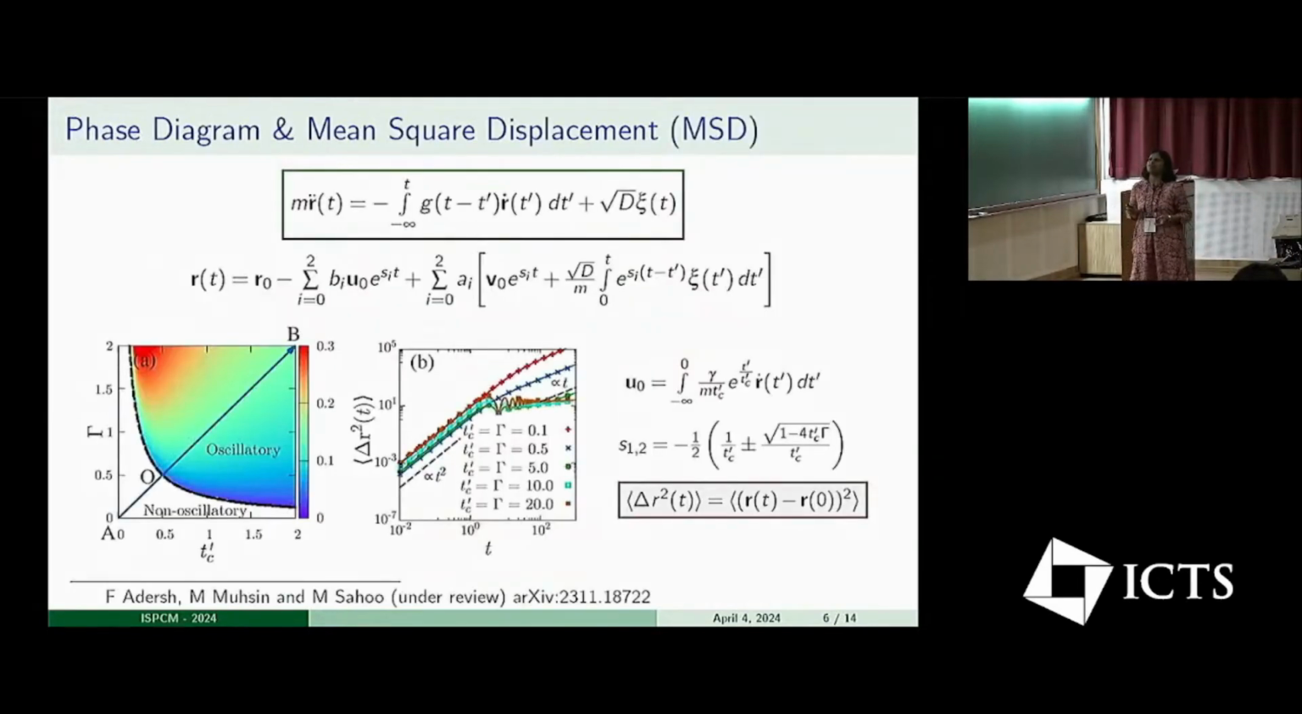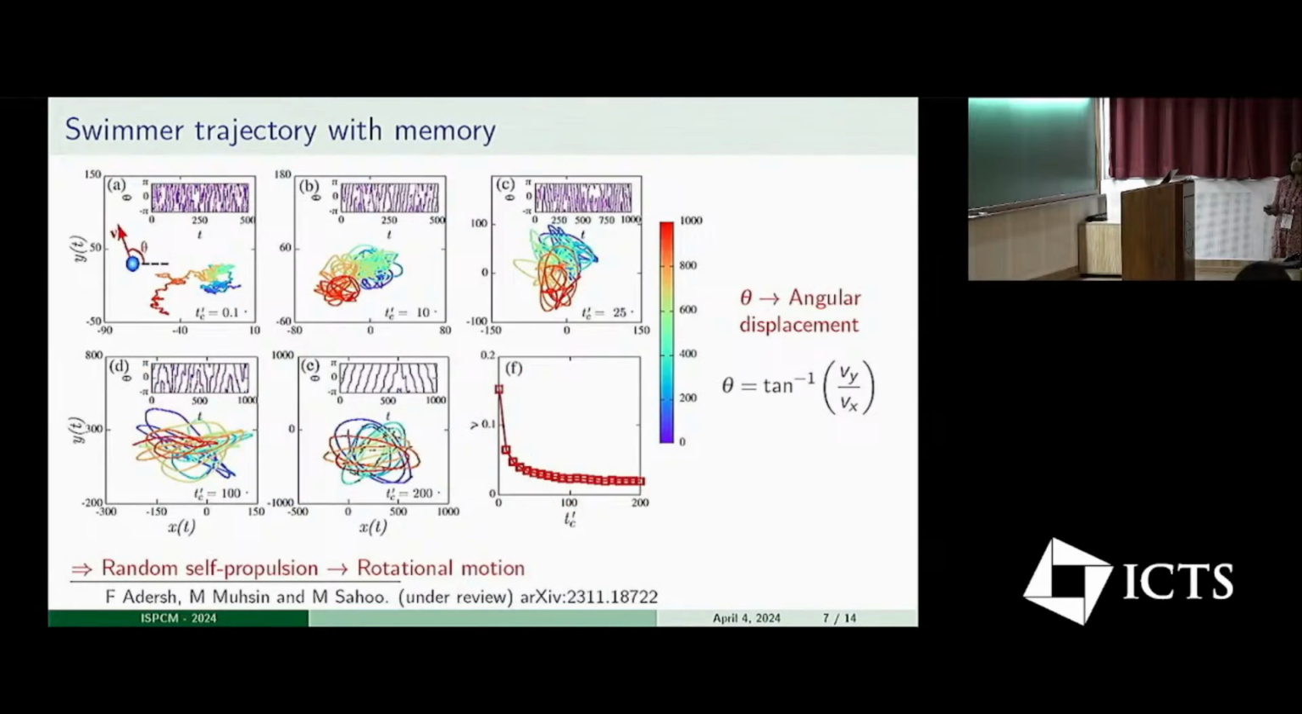With this model, we have exactly solved the dynamics, and from the exact solution we have established a phase diagram in inertia-memory parameter space separating the oscillatory behavior of motion from the non-oscillatory behavior. Investigating the swimmer trajectories, we observe that in the oscillatory regime of inertia-memory parameter space, the inertial achiral microswimmer can make a transition from random self-propulsion to rotational motion. The orientation of the rotation can be computed from the direction of the instantaneous velocity, denoted here by the parameter theta.